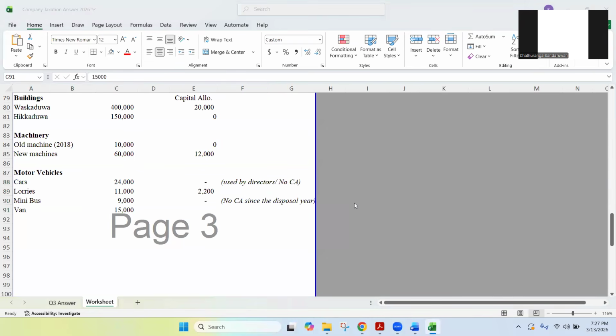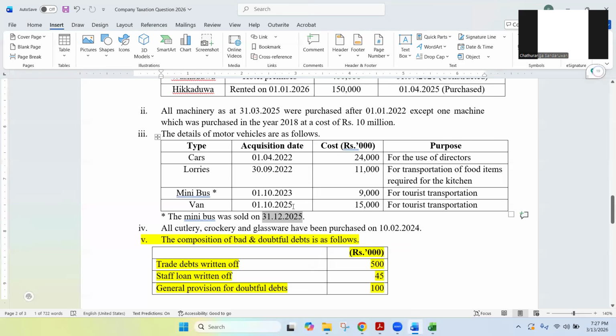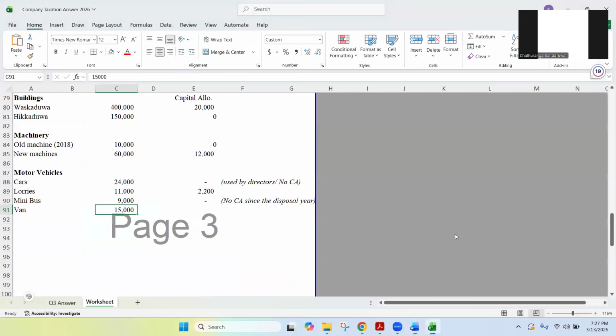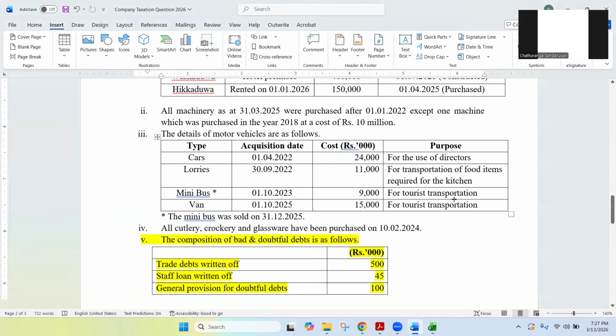And then we have a van. Next one. Van was purchased during the year. No problem with the number of years. And then it is used for tourist transportation. No problem. 15,000 divided by 5, 3,000. We can claim 3,000 capital allowances. Right. So that is about motor vehicles.